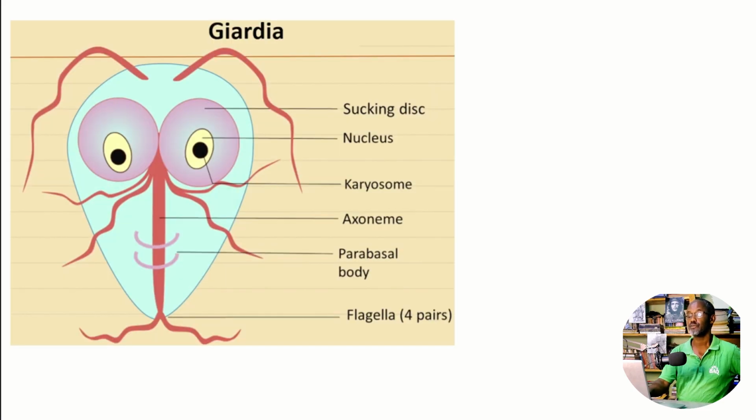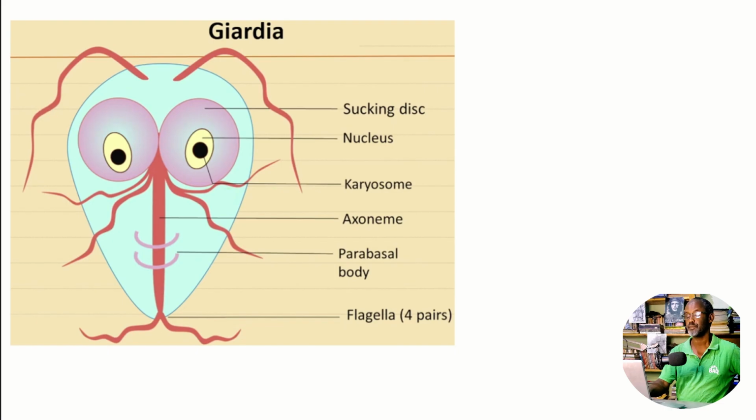Now, Giardia looks like this one. You can appreciate it has 8 flagella, and sucking discs are there. You see the sucking disc, nucleus, karyosome, axoneme.